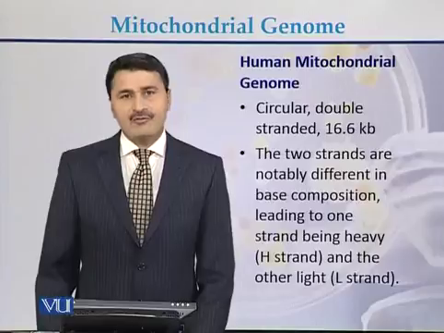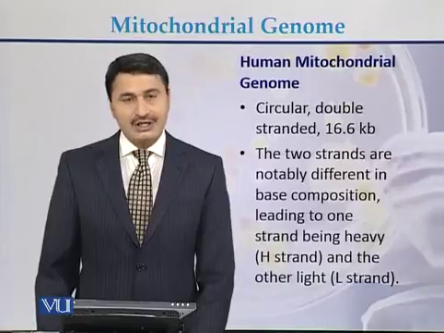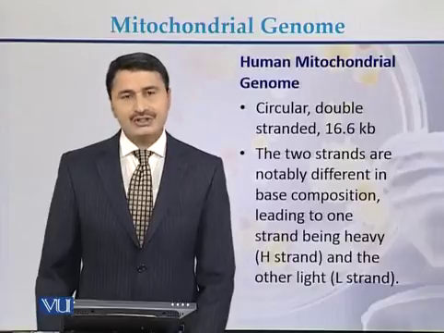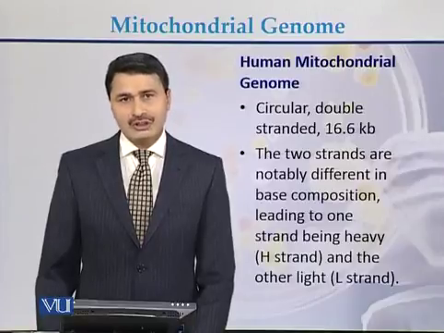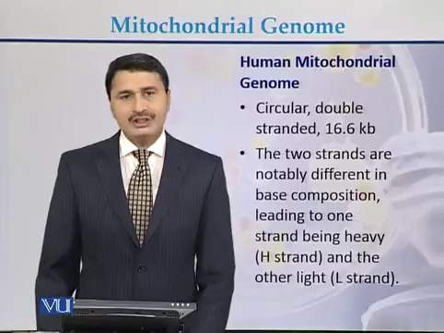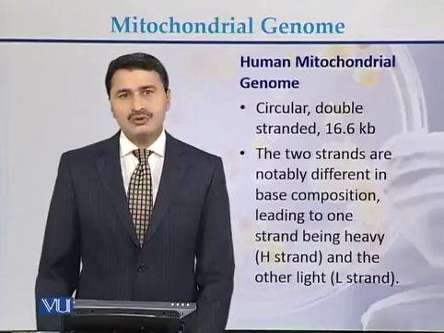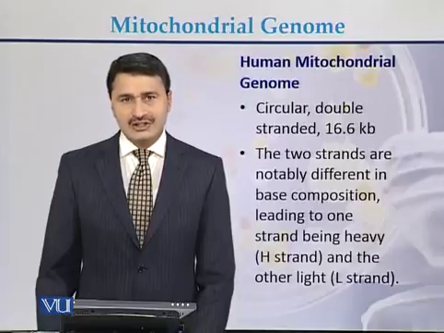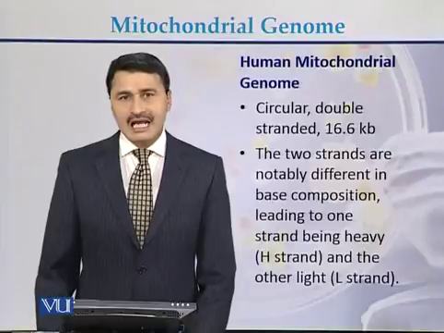If we see what the human mitochondrial genome is, it is circular, double-stranded, and the size of the mitochondrial genome of the human is 16.6 kb. There are two strands of the mitochondrial genome in case of humans. These two strands are different from each other in base composition. Due to the difference in base composition, one of the strands is called the H strand. H means the heavy strand, while the other strand is called the L strand. L is for the light strand.